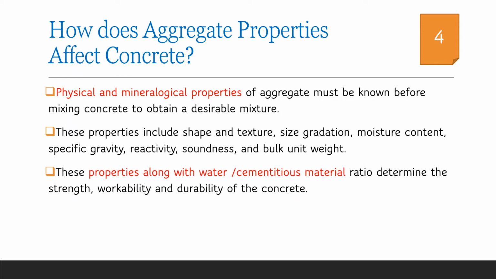We have already discussed 12 different properties of aggregates including size, shape, moisture content, specific gravity, soundness, bulk density, bulking of aggregates and so on. These properties along with water cement ratio determines the fresh and hardened properties of concrete.